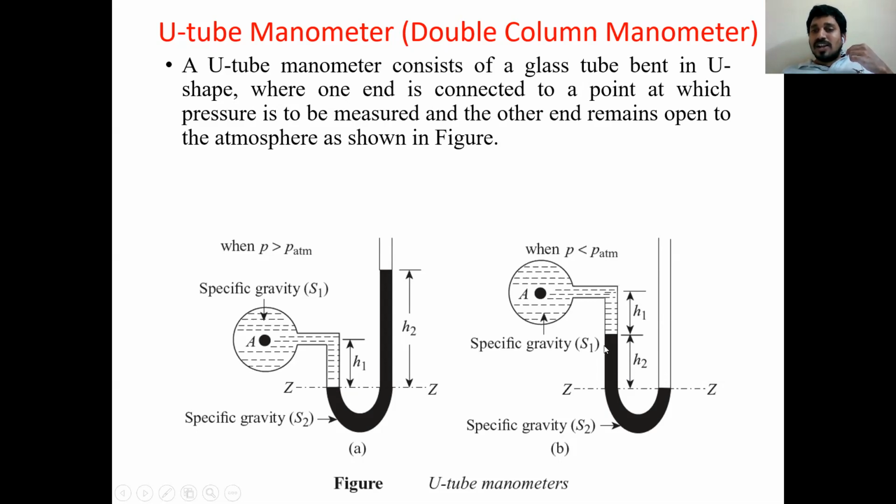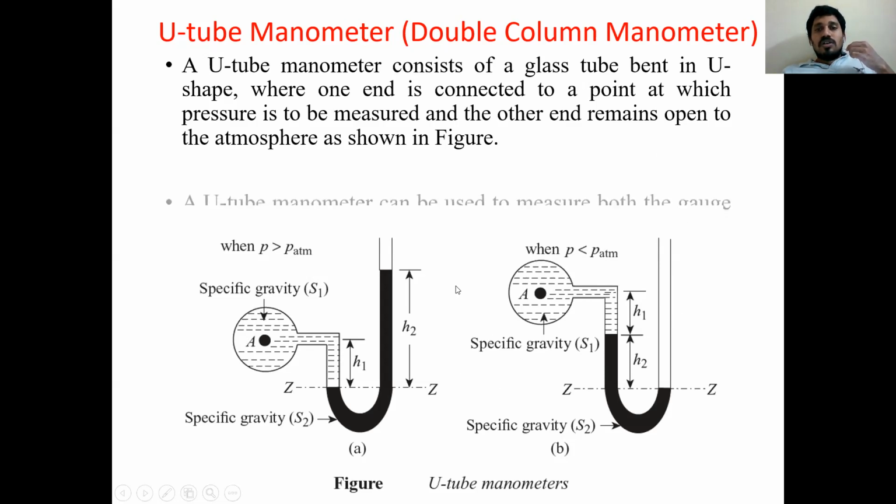That's why on the other side, mercury has been raised up to a certain limit. So here atmospheric pressure is more compared to the fluid pressure in the pipeline. This pressure is called vacuum pressure. But in diagram A, in the pipeline we have gauge pressure, which is more than the atmospheric pressure. Like that, we can decide the pressure based on the diagram.